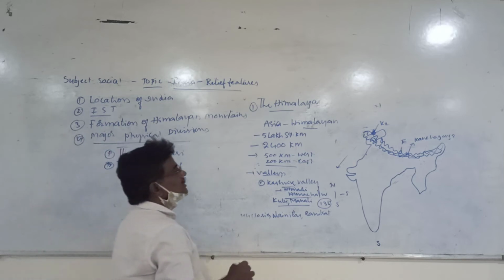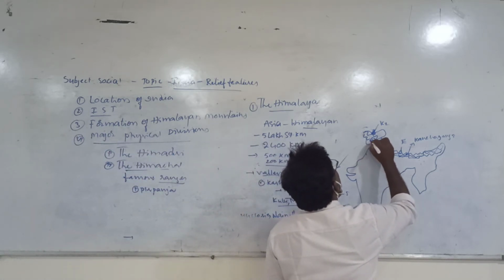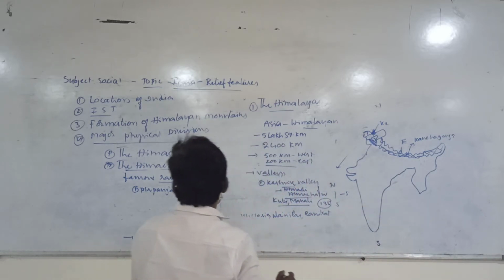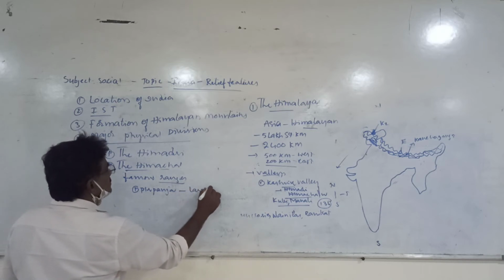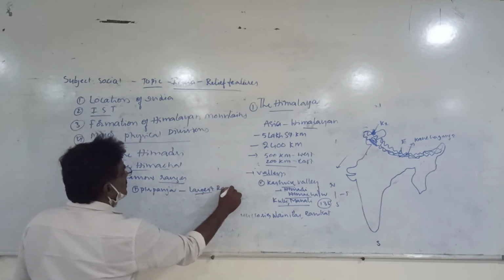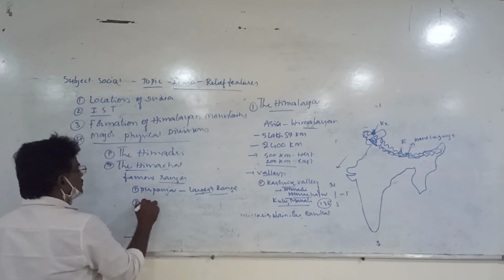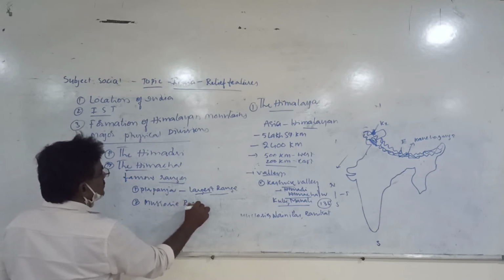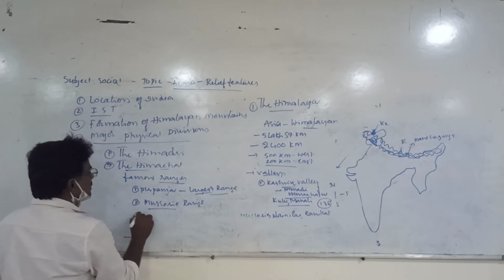Pirpanjal range can be seen in Jammu and Kashmir. This is the place where the Pirpanjal range is located. The Pirpanjal range is the largest range in the Himachal. Second one, Mussoorie range. Towards Uttarakhand and Himachal Pradesh, the Mussoorie range can be seen.